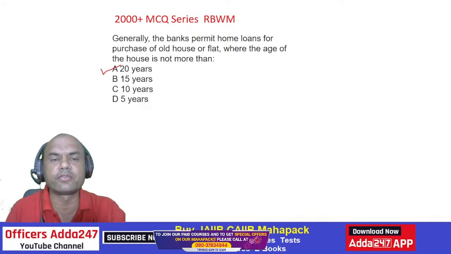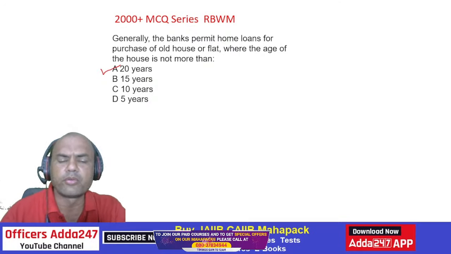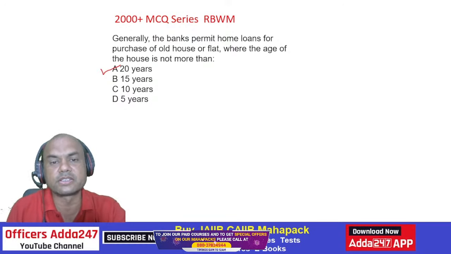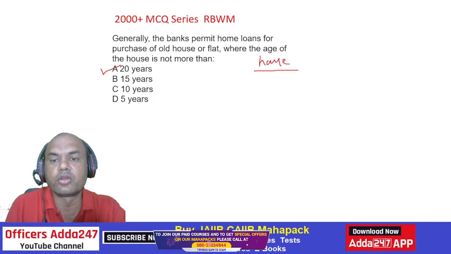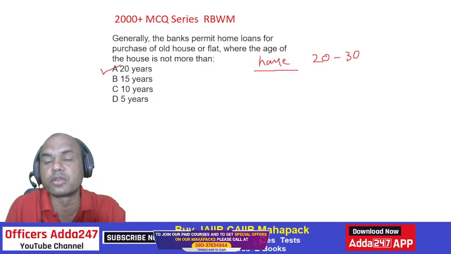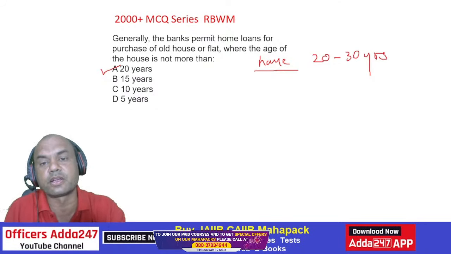So the bank will give the loan only to a house which is not more than 20 years old. Why not more than 20 years? Any logic behind this? See, the logic is like this. Generally, a home loan is for 20 to 30 years. The maximum home loan given by the bank is up to 30 years. So suppose any bank decides to give it for 30 years and that building itself is 30 years old.